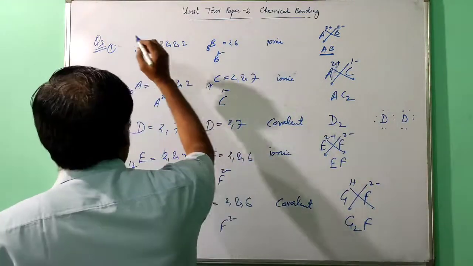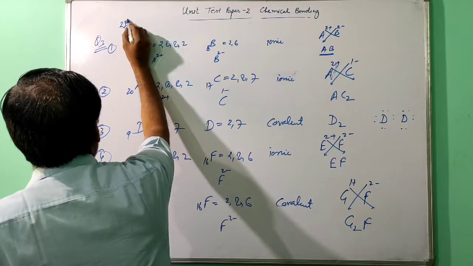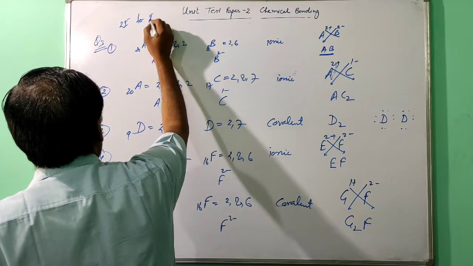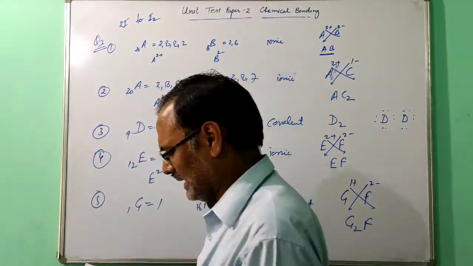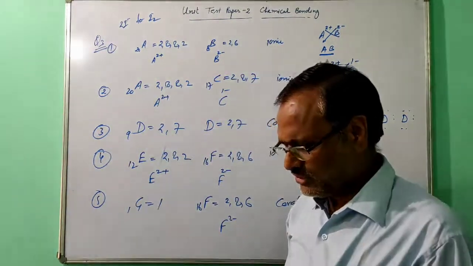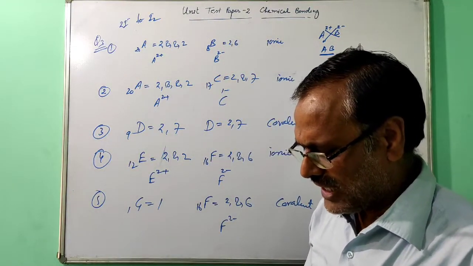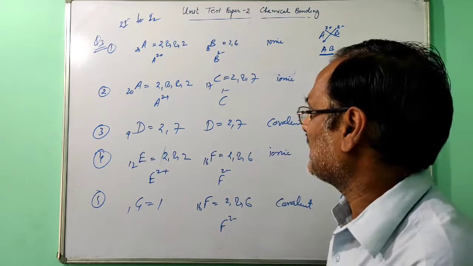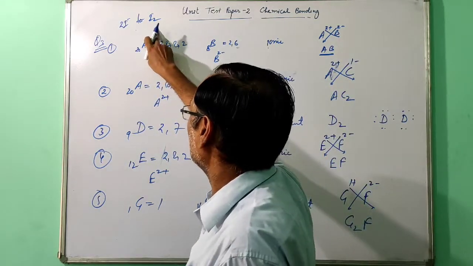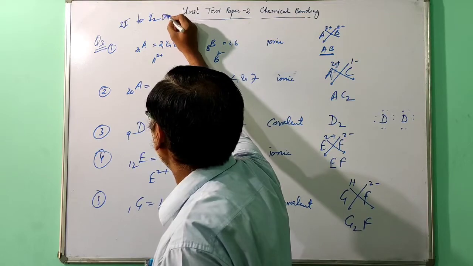The negative sign is not given in your book, so just mark it there. 2I negative to I2 is oxidation, because minus 1 goes to 0.